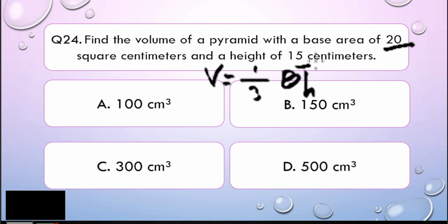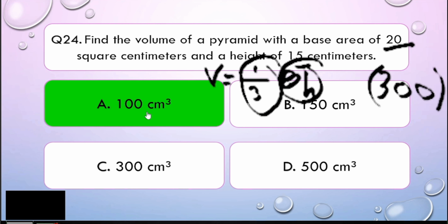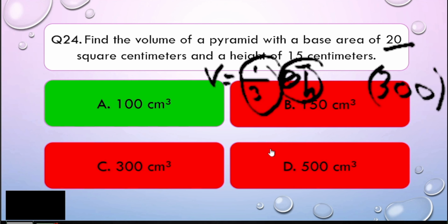So 20 times 15, that would give you 300. Now, that 300 is the value when you multiply these two, right? Now, you still have 1/3 here. So, what is 1/3 of 300? You just multiply it by 1, divide it by 3, and the correct answer is letter A. Okay. So, you got that correct answer, my dear math learners.